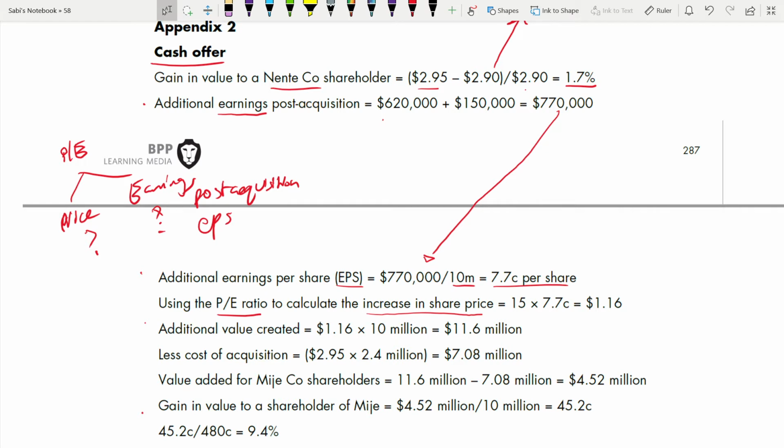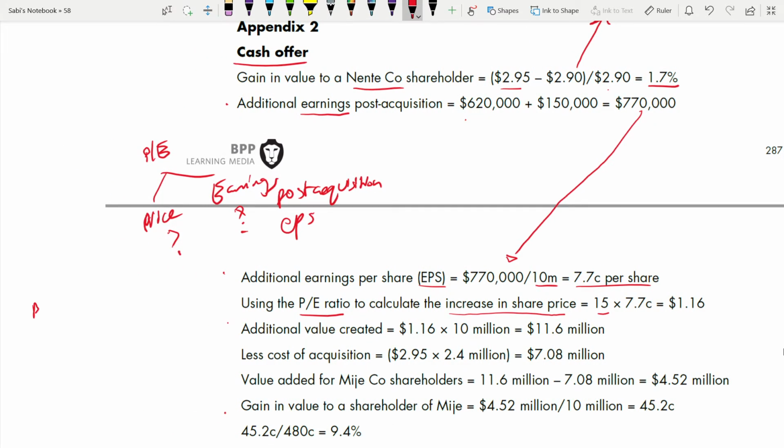Okay, so what is the PE ratio? We have been told that PE ratio is 15 into EPS. That will give you share price, right? If you're not understanding this here, price over earnings, that is PE ratio. Price over earnings into earnings per share.